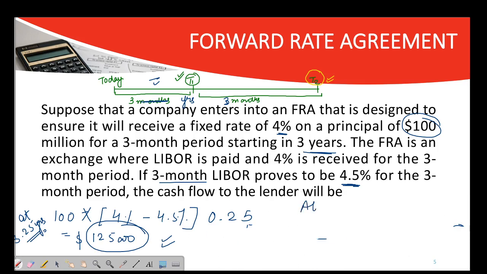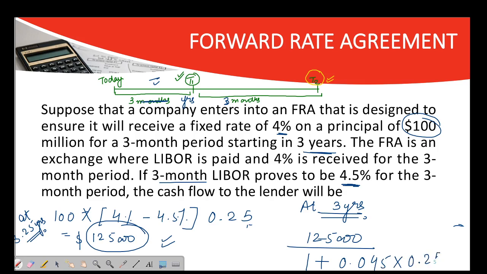At the 3-year timeline, upon 1 plus, so discounting will be at 4.5%, 0.045, for how many months? 3 months, that is 0.25 here.